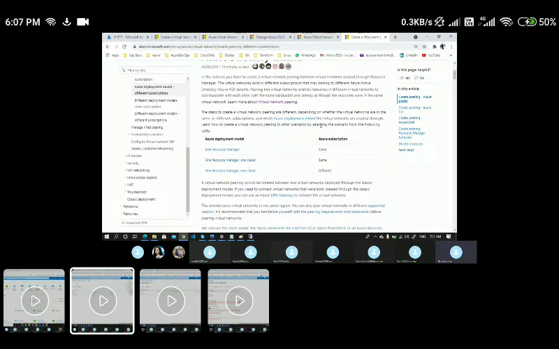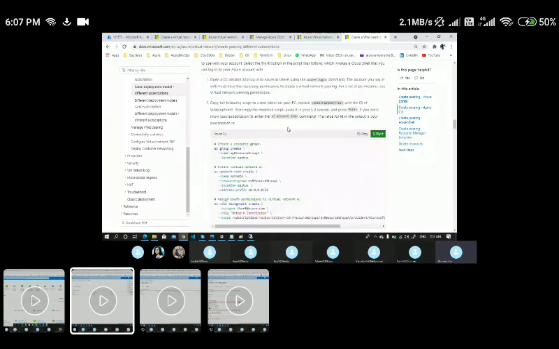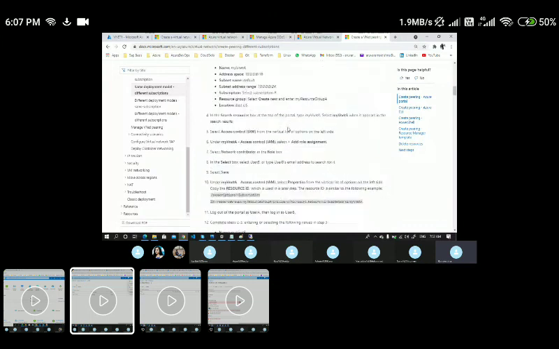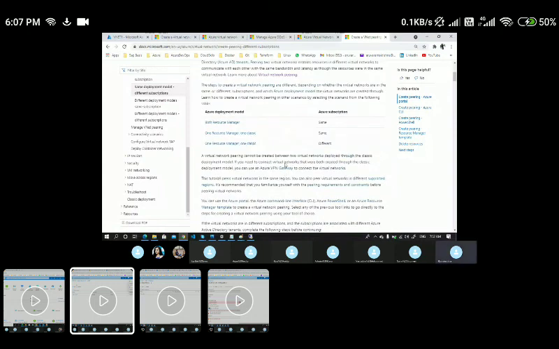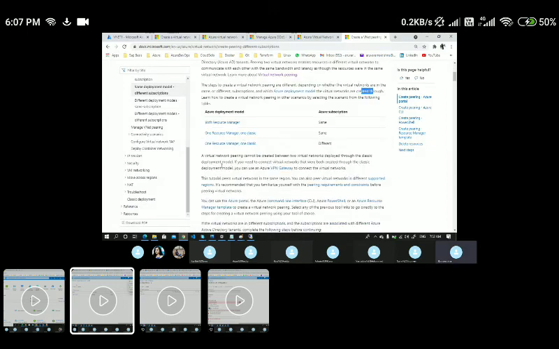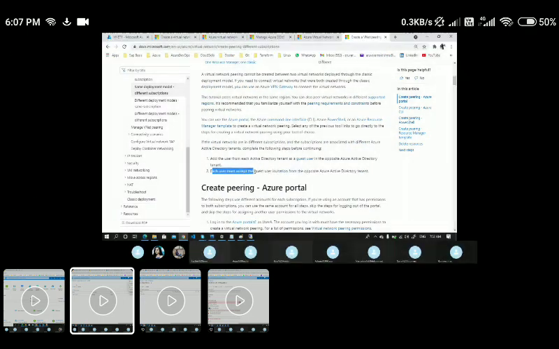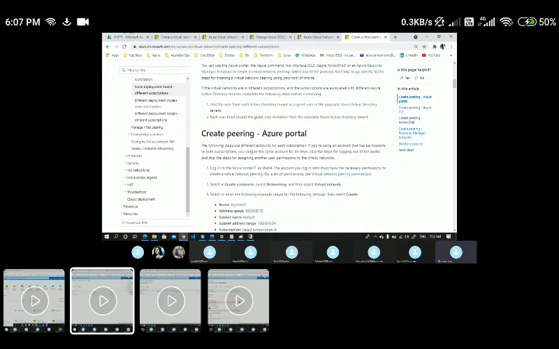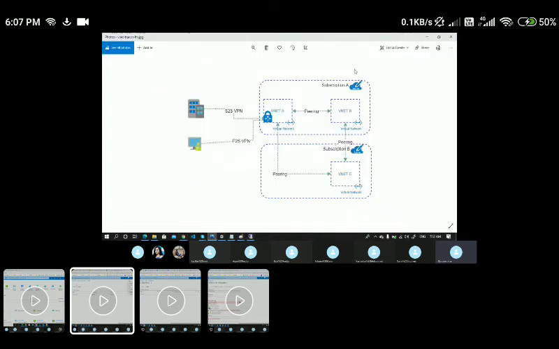Here you could see peering connectivity between two resource manager subscriptions, or two different tenants. Before I walk you through this, as a prerequisite you should have the required access on both the subscriptions. Let me show you some of the prerequisites here. If I wanted to create a VNet peering, this is the scenario now.